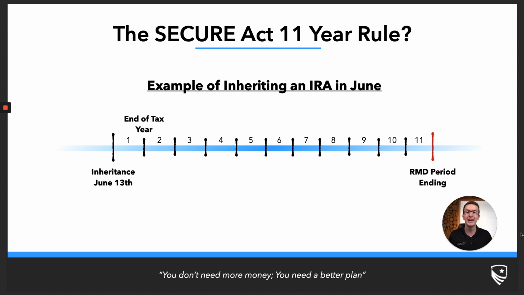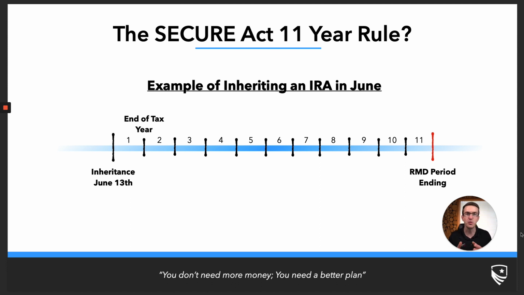And so we're able to take distributions. If we inherit an IRA mid-year, we're able to take a distribution in that year and essentially add an additional tax year to this RMD period. And so, for instance, in this example, this person inherits an IRA June 13th. They can take a distribution in that first year when they inherit that IRA. They can then take 10 more distributions for that 10-year distribution rule. And so essentially they're getting 11 tax years worth of distribution.